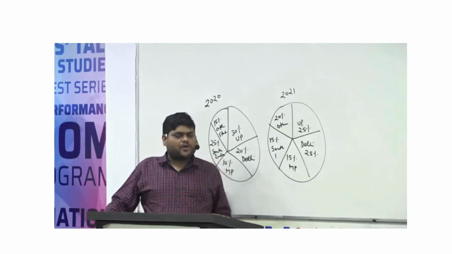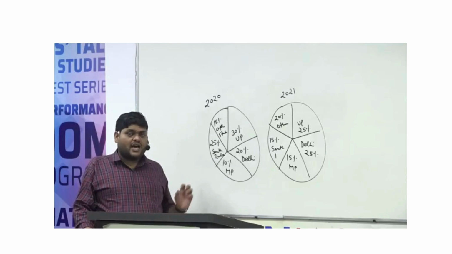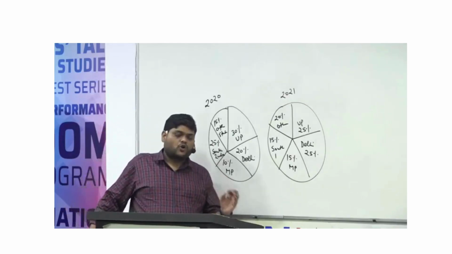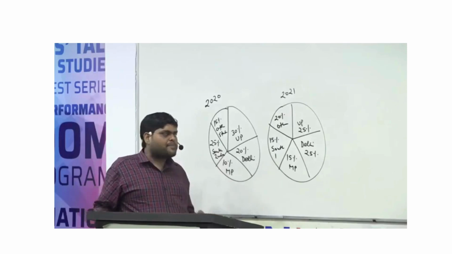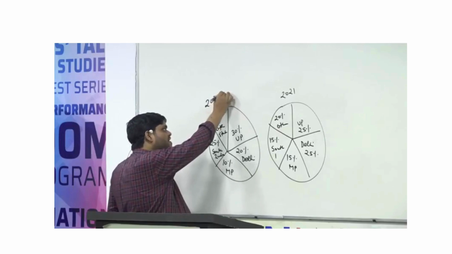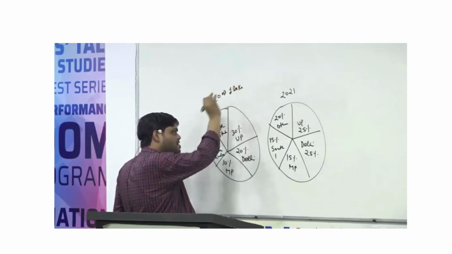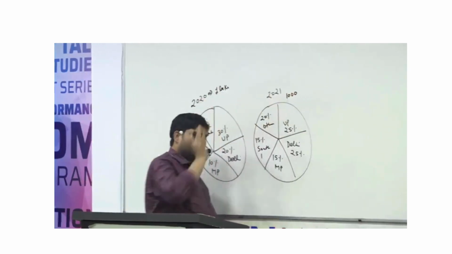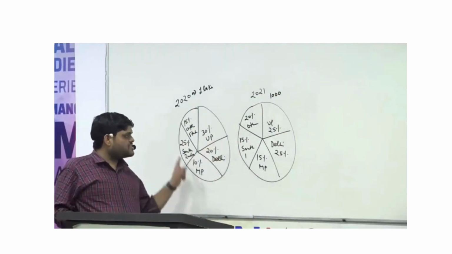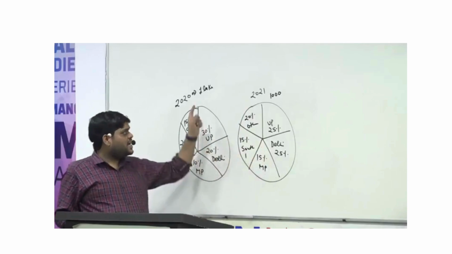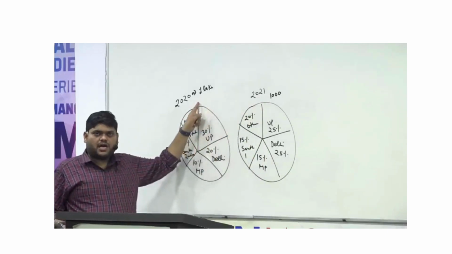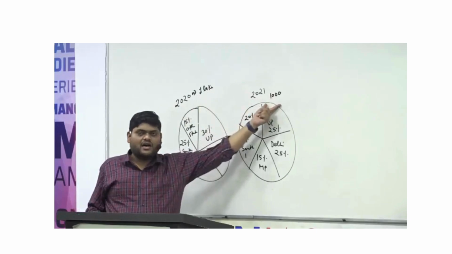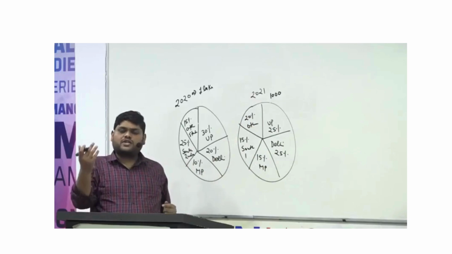But what is the basic problem here? The basic problem here is we don't know the base value. We don't know the total number of students here. Are you getting my point or not? Might be in 2020, the total number of students was 1 lakh. And in 2021, the total number of students becomes, suppose, 1,000 only. Then you will see that in none of the states does the number of students increase. And if I reverse it, this becomes 1,000, this becomes 1 lakh, then in every state the number of students increases.